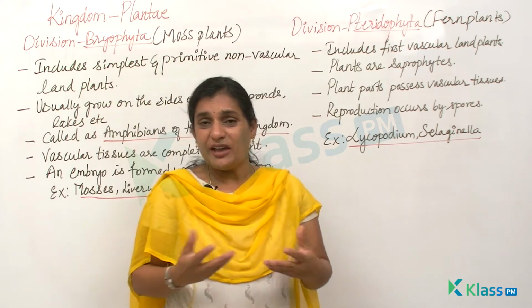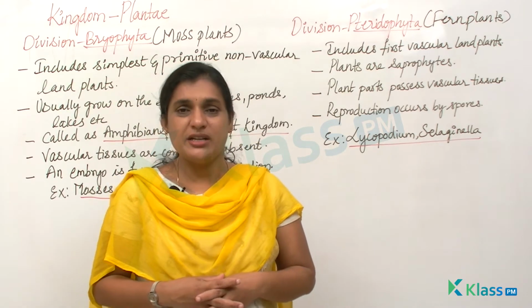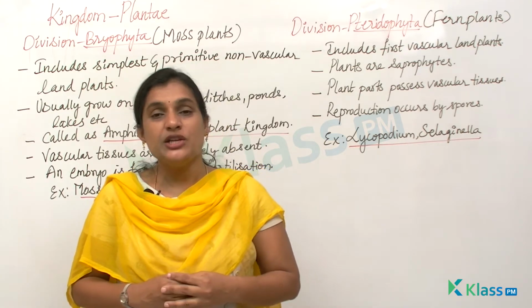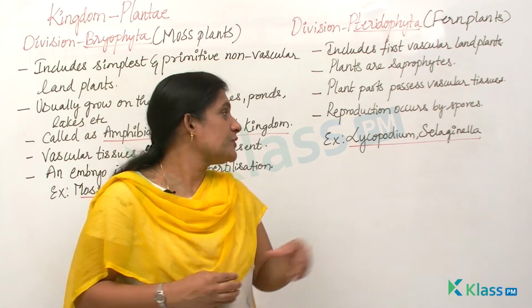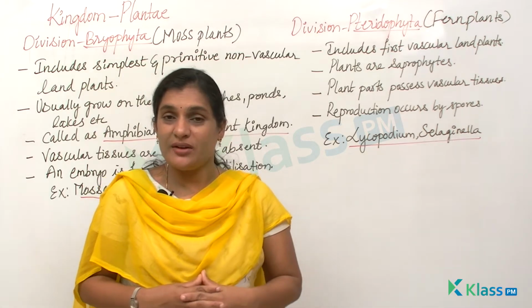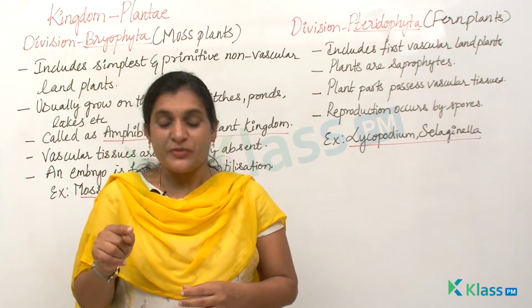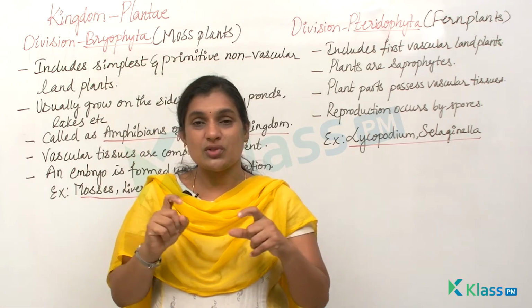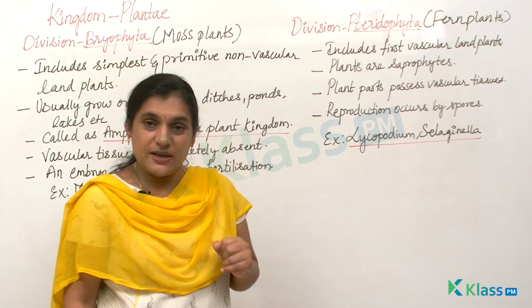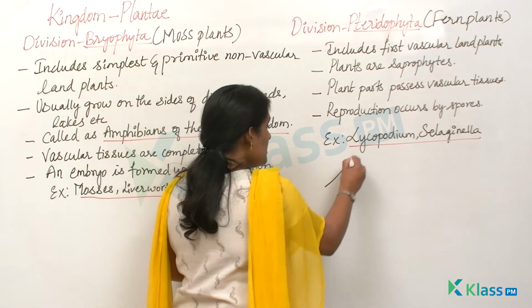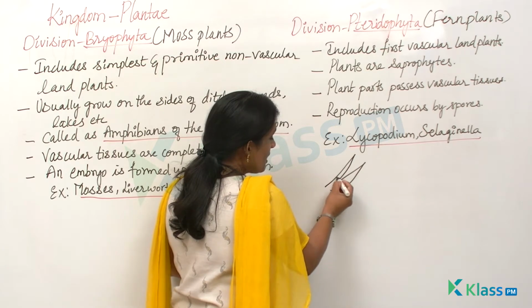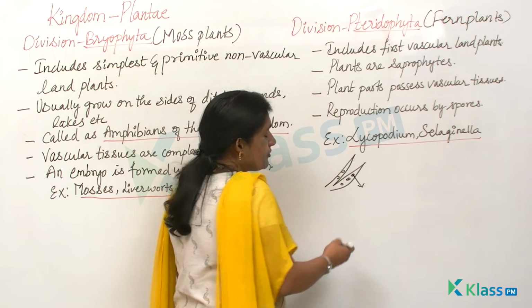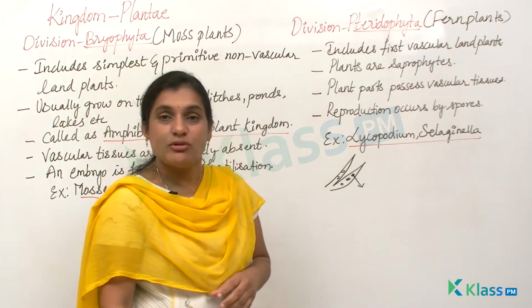And we know that every living organism reproduces, right? It is one of the life processes to be carried out. So these pteridophyta plants usually reproduce by spores. If you remember, I explained about Rhizopus, where we saw on the bread mold the fungi where the spores are present. In the same way, the leaves of these fern plants have spores on them, and these spores detach and fall onto the ground, and they develop into a new plant.